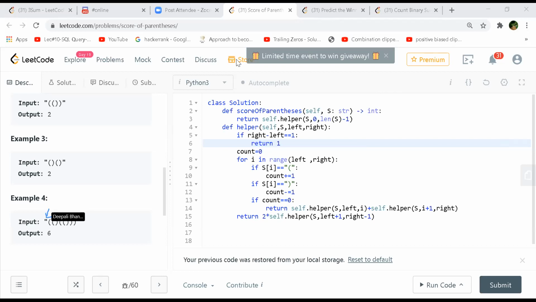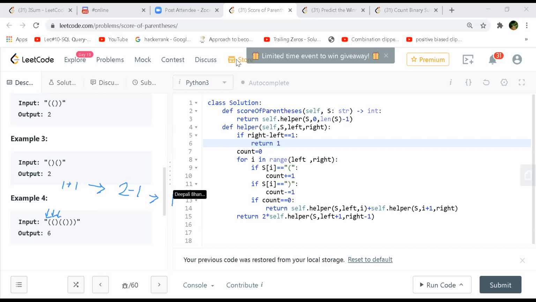So what I was trying to say is, at this index our count is 0. When we begin, we keep updating. So here it will become 1. When we come to this index, it will be plus 1, which is 2. After this, we are hitting a closing bracket, so we deduct 1, and it becomes 1.